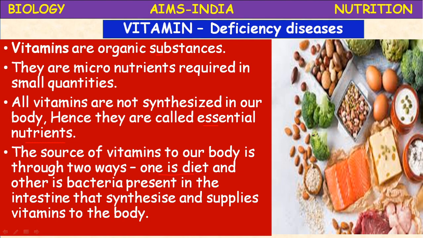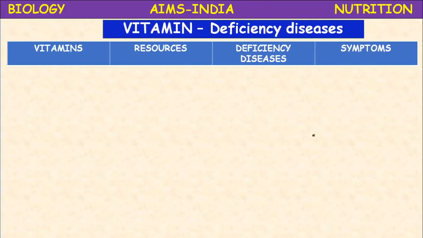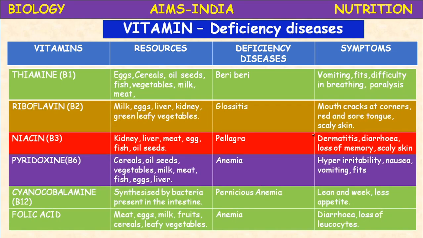Okay, let us proceed. Vitamin deficiency in the form of one table. If you have the textbook, it is also clearly mentioned there: vitamins, sources, deficiency diseases and the symptoms of the diseases.